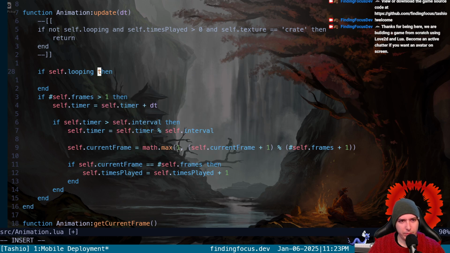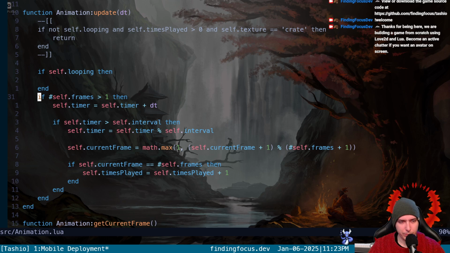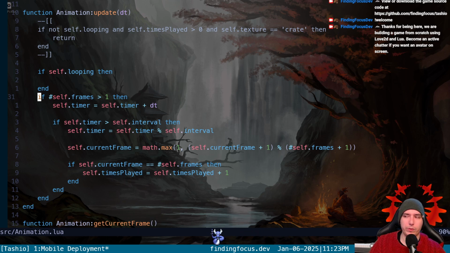Okay, because if we're looping, we want to increment our frames for sure. We want to do that. But we also want to do that if we're not looping. And we want to do that if we're not looping and we've only played the animation less than one time.